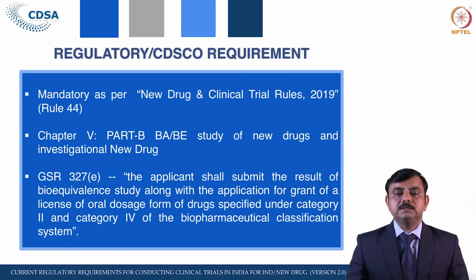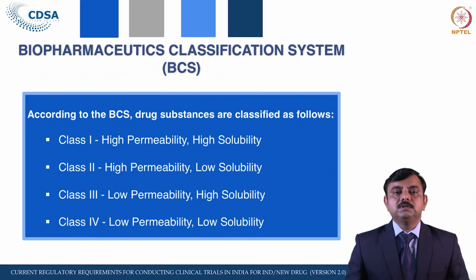Let us see what this class 2 and class 4 are. According to the BCS classification, that is the Biopharmaceutical Classification System, there are 4 classes given. Class 1 is for drugs which are highly permeable and highly soluble. In such cases there is no need for BAB studies. Class 2 is high permeability but low solubility. Those drugs which have low solubility have a problem with absorption, and for such types of drugs it requires the BAB study.